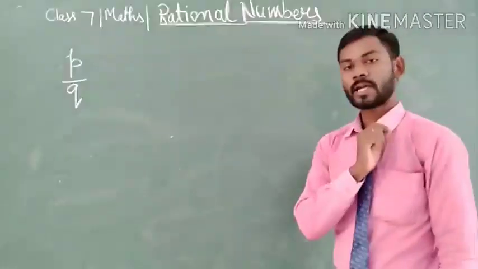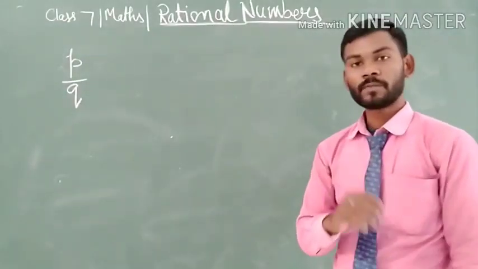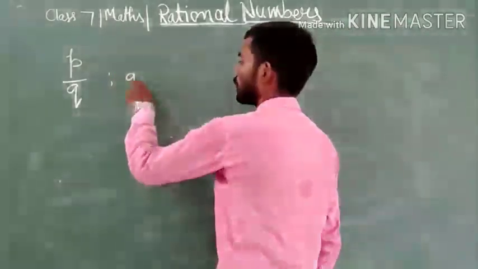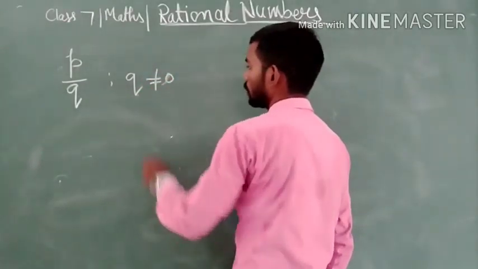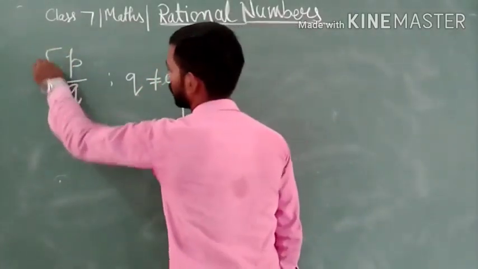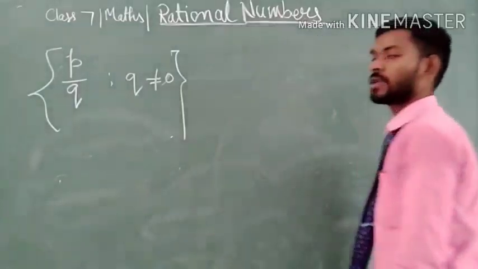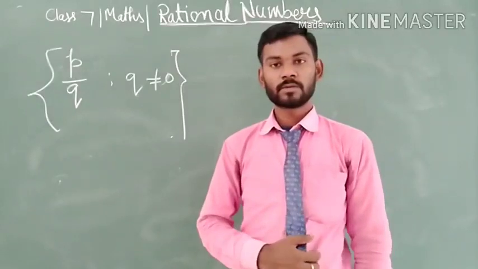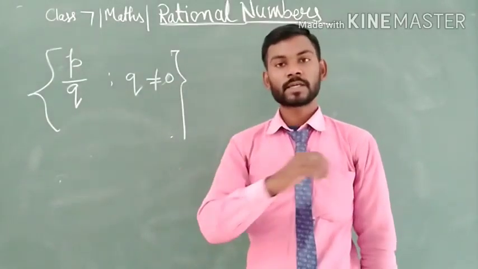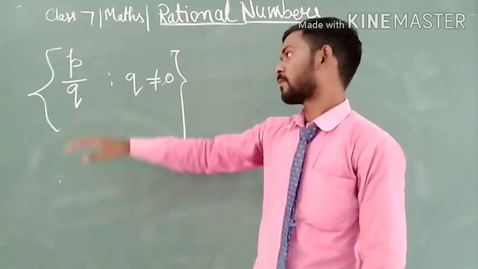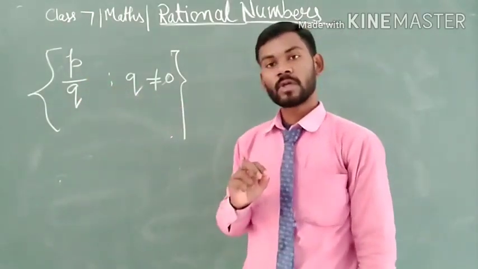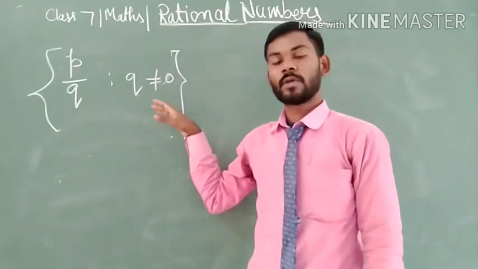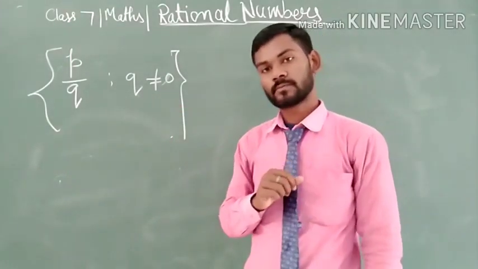Any number that can be written in the form of p by q, having the condition that q cannot be equal to 0, is known as rational number.